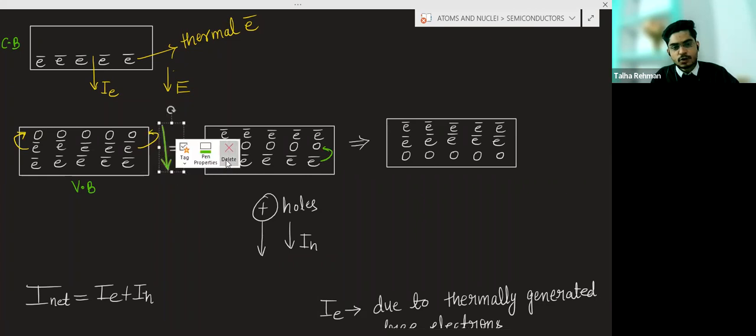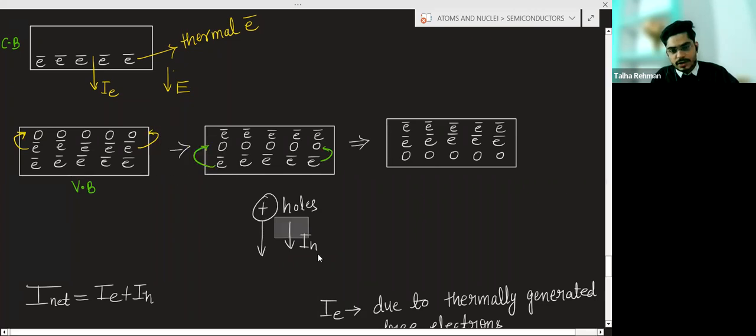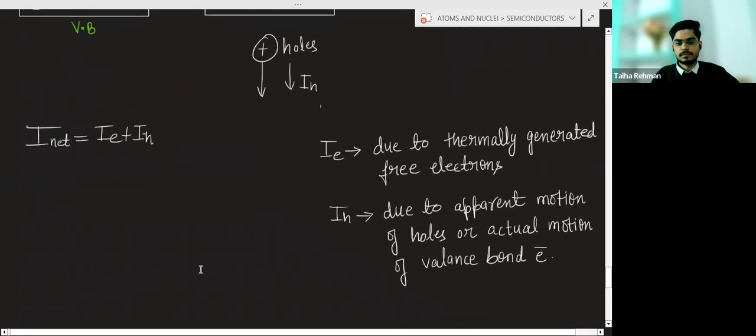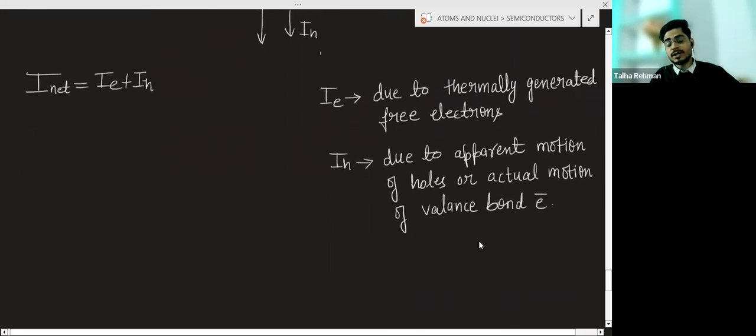So holes are appearing to move in this direction. So current due to hole will also be in this direction. So net current will be due to the electron and hole. So IE is what? Due to current due to thermally generated free electrons. And IH is what? Due to apparent motion of holes or actual motion of valence bond electron.